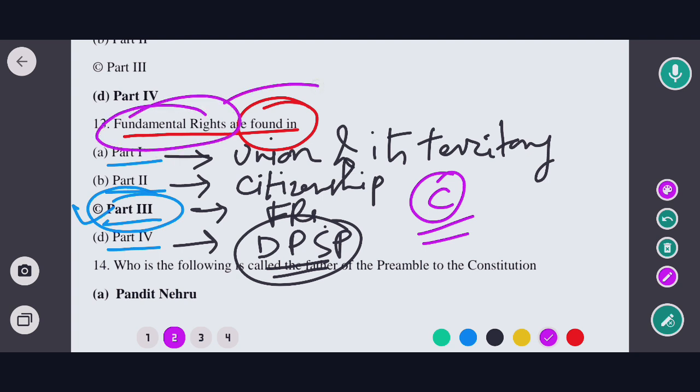Part 3 of the Indian Constitution mentions all the fundamental rights. There are a total of six fundamental rights given under the Indian Constitution. So in this case, the correct option would be option C. Okay, so now moving to the next question.